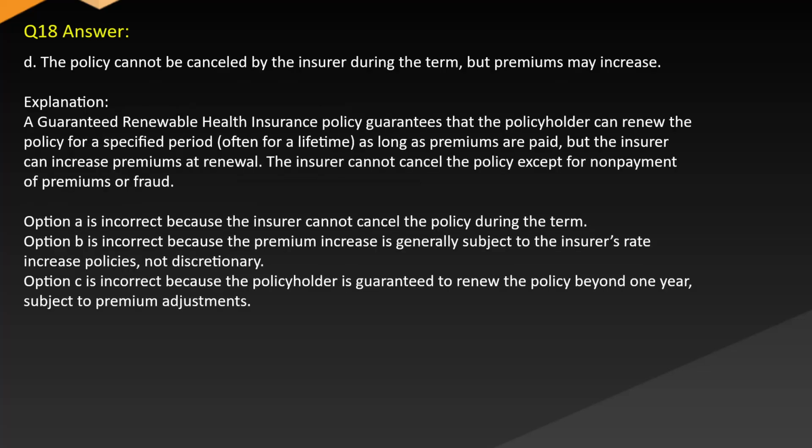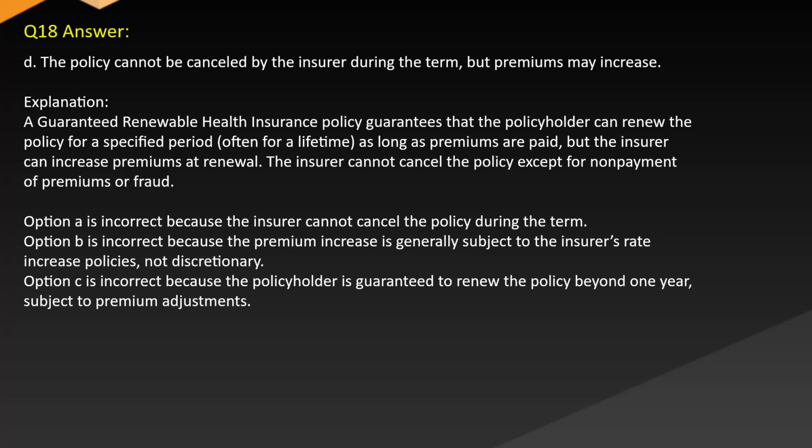Answer D. The policy cannot be cancelled by the insurer during the term, but premiums may increase. Explanation. A guaranteed renewable health insurance policy guarantees that the policyholder can renew the policy for a specified period, often for a lifetime, as long as premiums are paid, but the insurer can increase premiums at renewal. The insurer cannot cancel the policy except for non-payment of premiums or fraud.